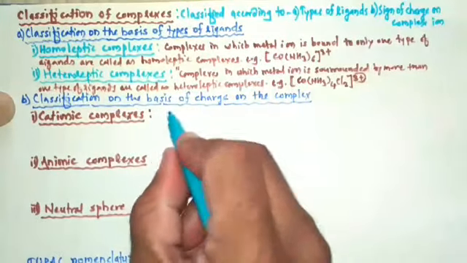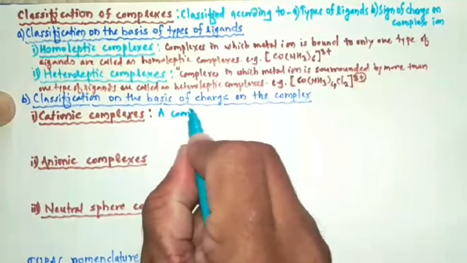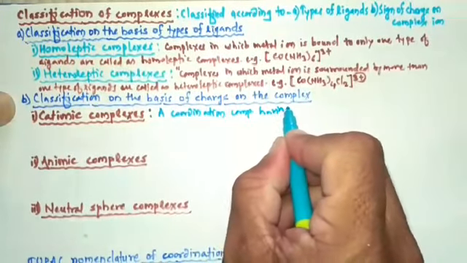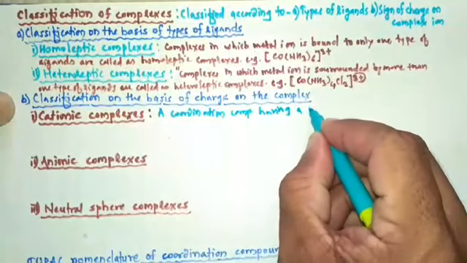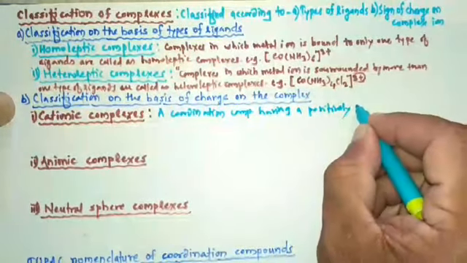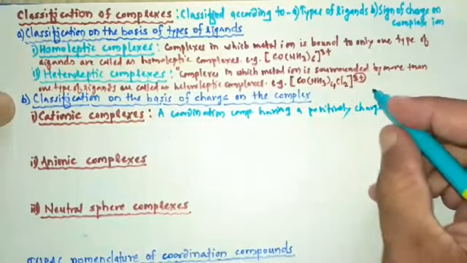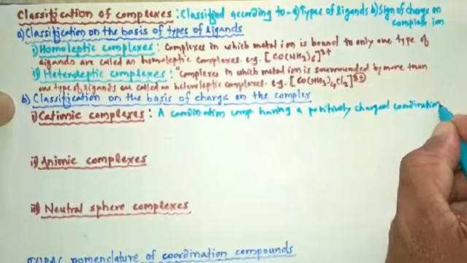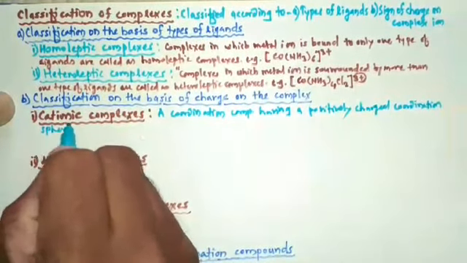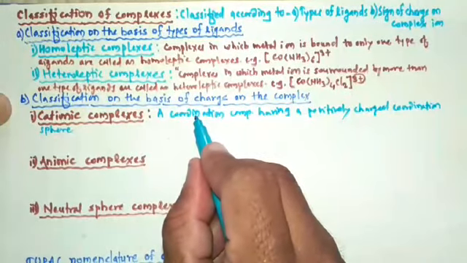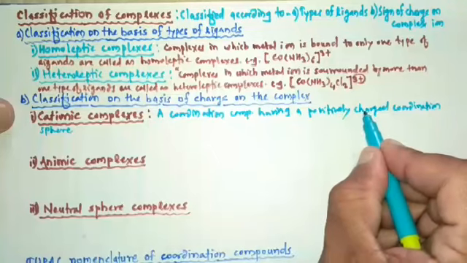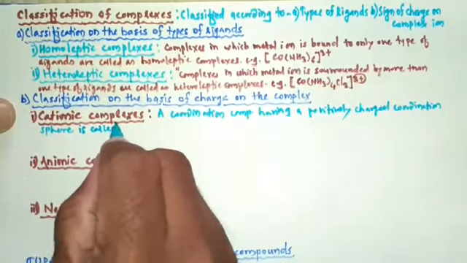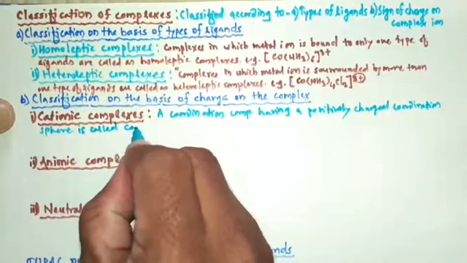A coordination compound having a positively charged coordination sphere is called cationic sphere complexes.